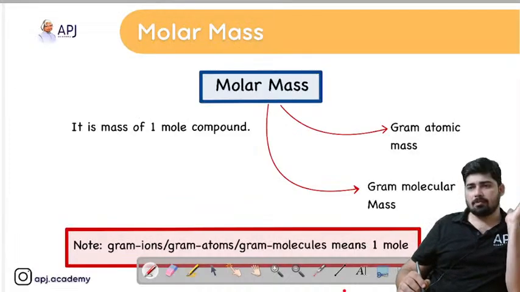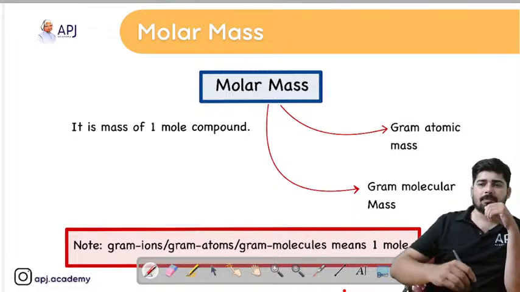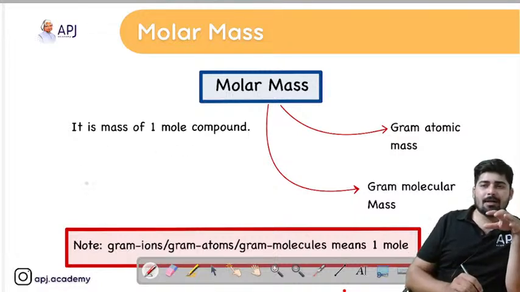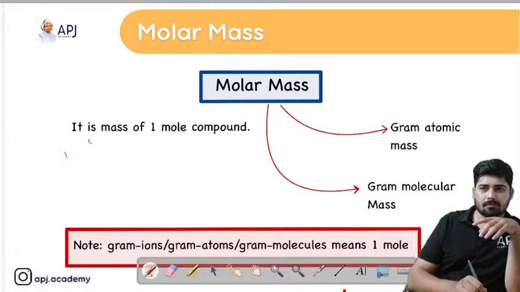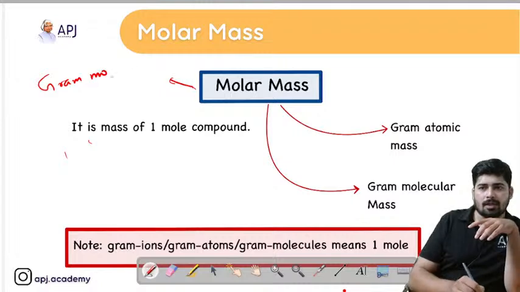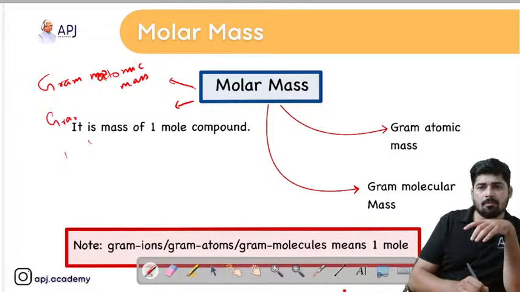Yes, molar mass. Let's see students, molar mass is represented in 2 ways. That is gram atomic mass or gram molecular mass.